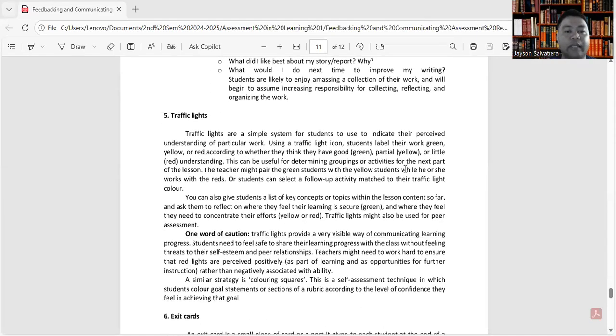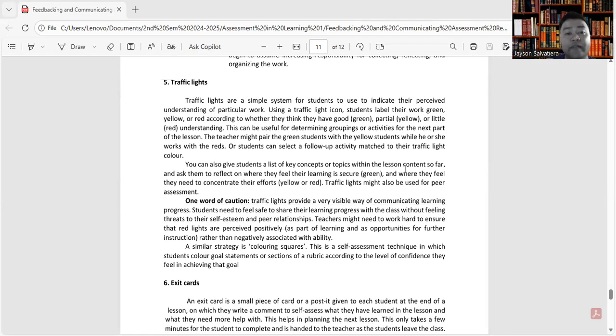Next, we have traffic lights. Traffic lights are a simple system for students to use to indicate their perceived understanding of particular work. Using a traffic light icon, students label their work green, yellow, or red according to whether they think they have good, partial, or little understanding. So good for green, partial for yellow, little for red.